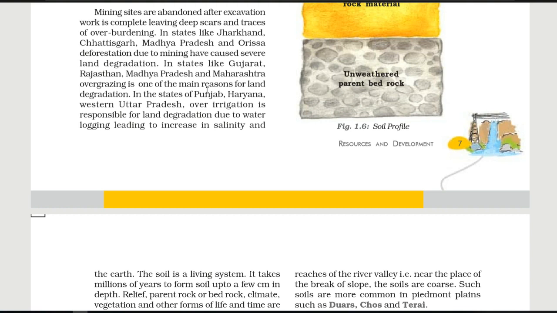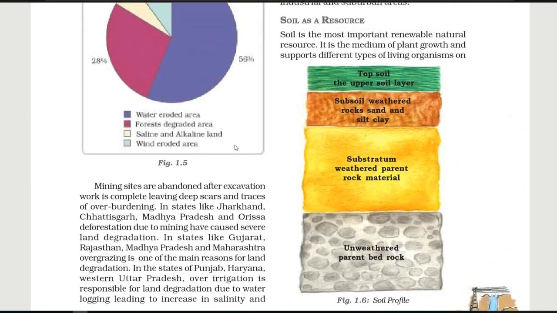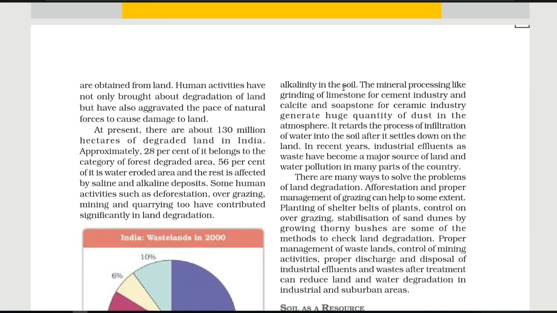So due to over-irrigation, what is going to happen? The top layer of the soil is going to be eroded with the running water on the field, or suppose the water is going to be logged. Water-logging means when water is collected in the same place for a long time. At that time, what happens? The water, as we very well know, contains salt. So that land also becomes saline and alkaline. That's why in that soil we cannot grow crops. So that is also a big problem, and day by day that land becomes wasteland.